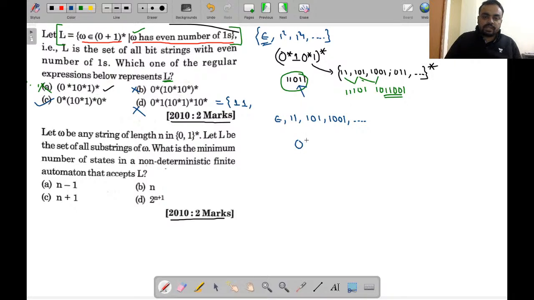From option C, it is given as 0 star 1, 0 star, again 1, whole star, star. In this language, you can generate the epsilon, single zero, double zero, and so on. And again, you can generate double one, 101, or 1001, and so on.